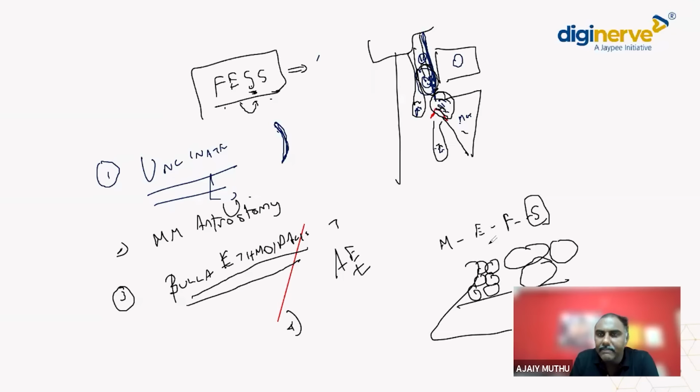The area which divides the anterior ethmoid and the posterior ethmoid, we call this a basal lamella or a ground lamella. Once I breach the basal lamella, once I remove the basal lamella, I am into the posterior ethmoid.